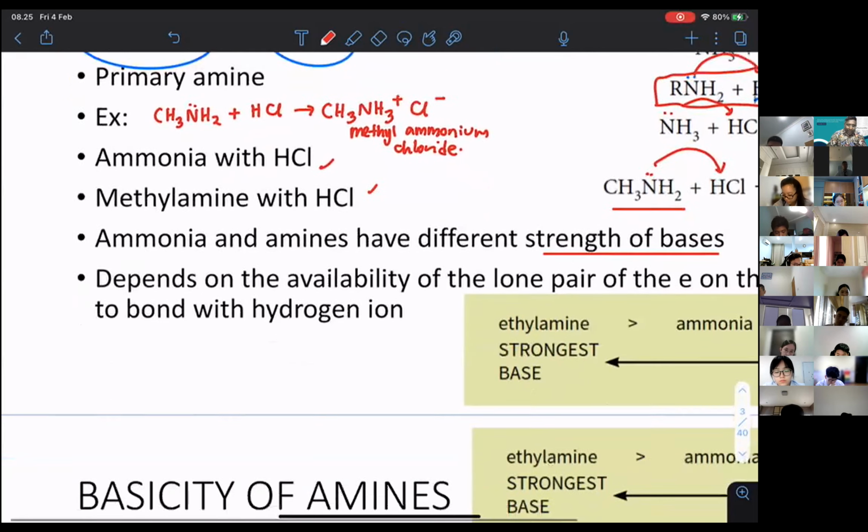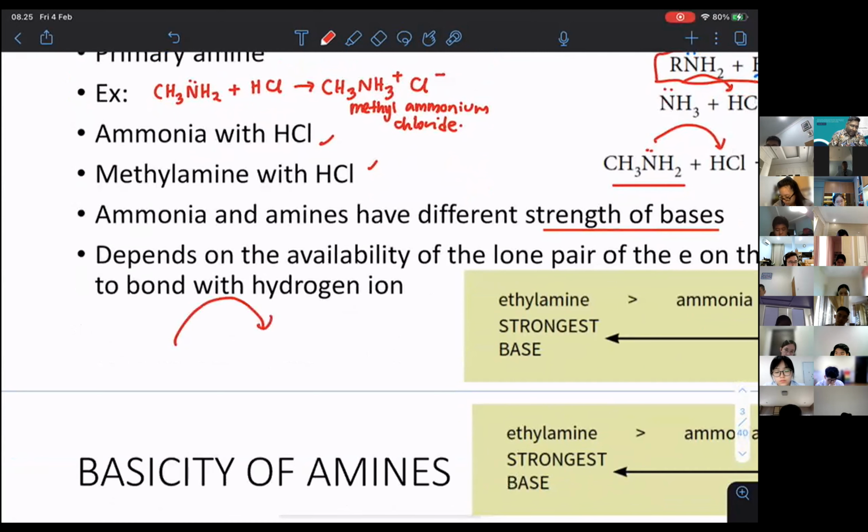If you are able to donate the lone pair to the proton easily, then you are going to become a better base. But if you have difficulty donating the lone pair to the proton, then we say a weak base.